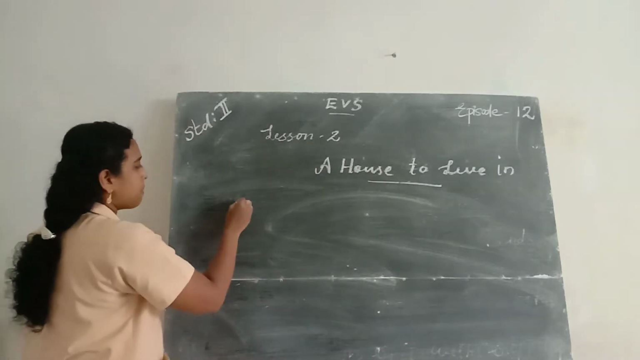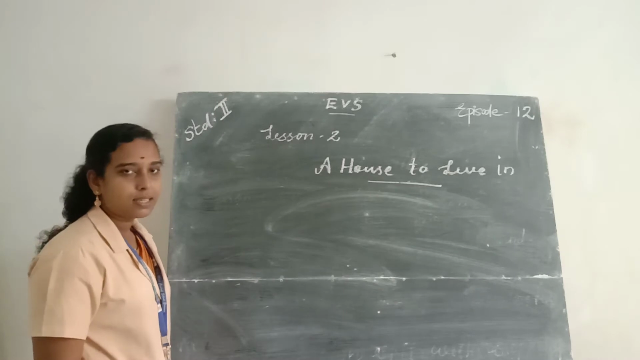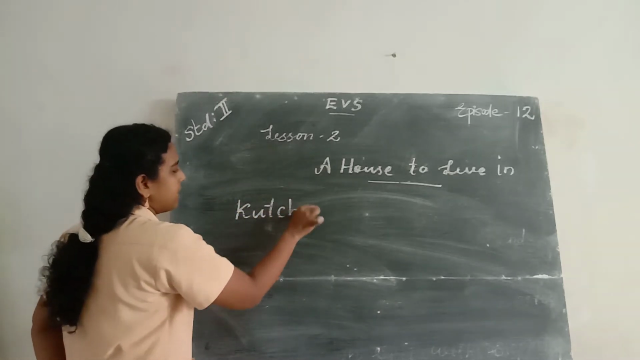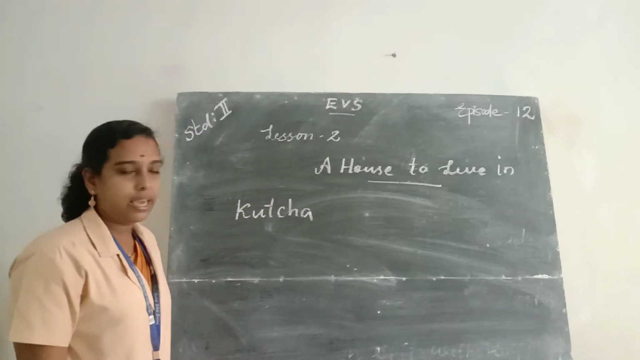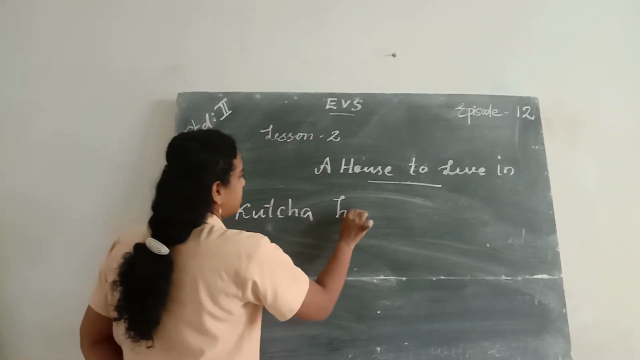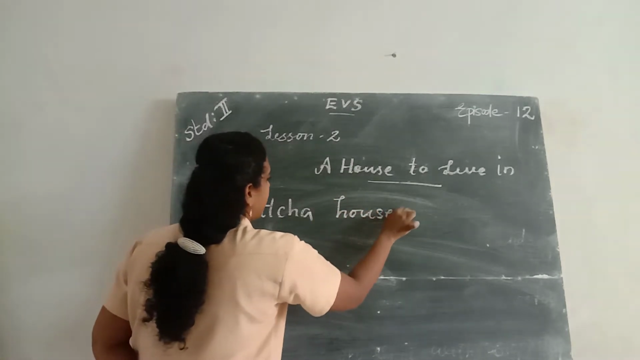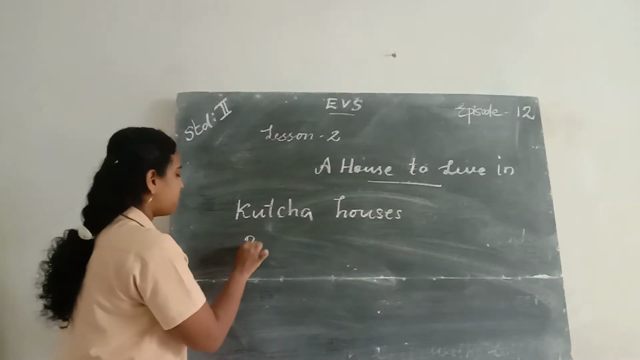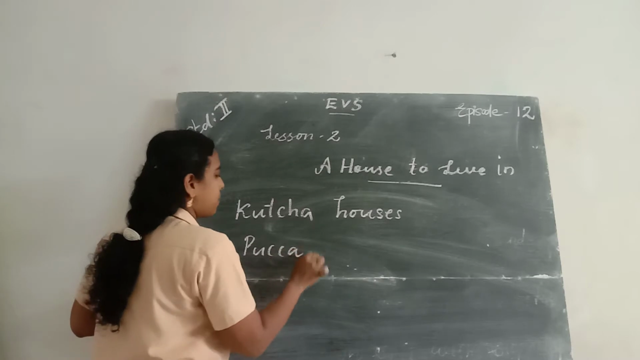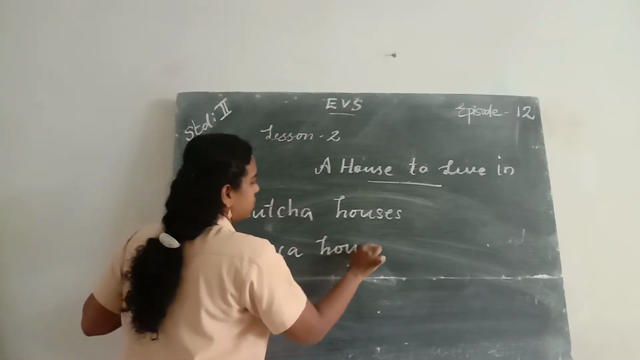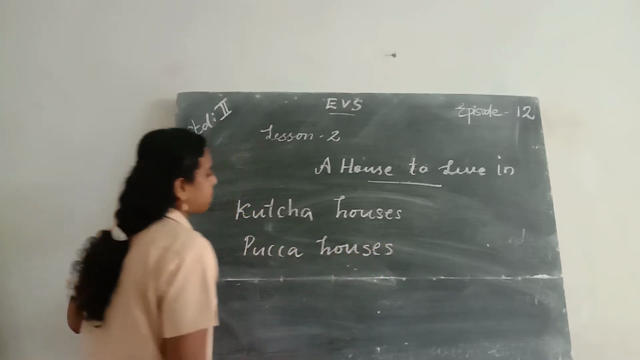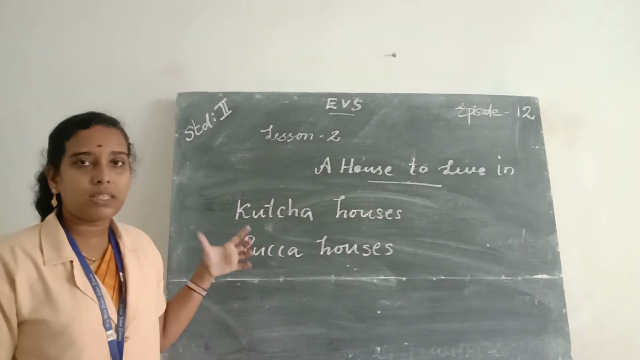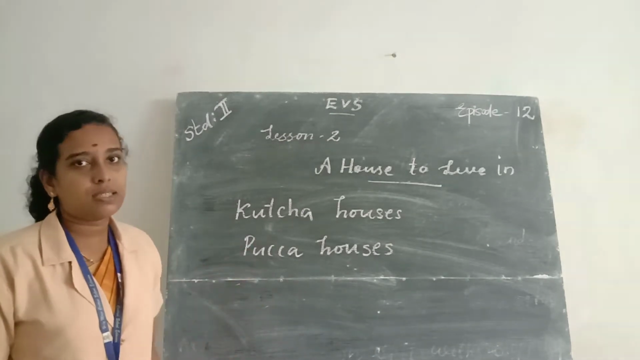So what is the spelling of kacha houses? K-U-T-C-H-A, kacha houses. H-O-U-S-E-S, houses. Next one, pakka houses. P-U-C-C-A, pakka houses. H-O-U-S-E-S, houses. So these are the two types of houses according to the materials used for their construction.